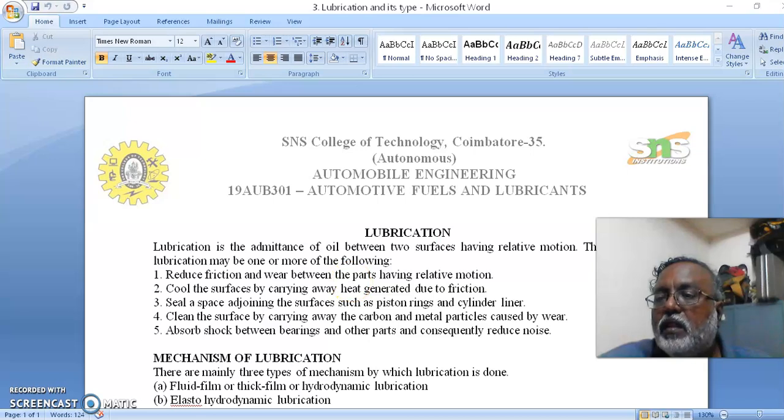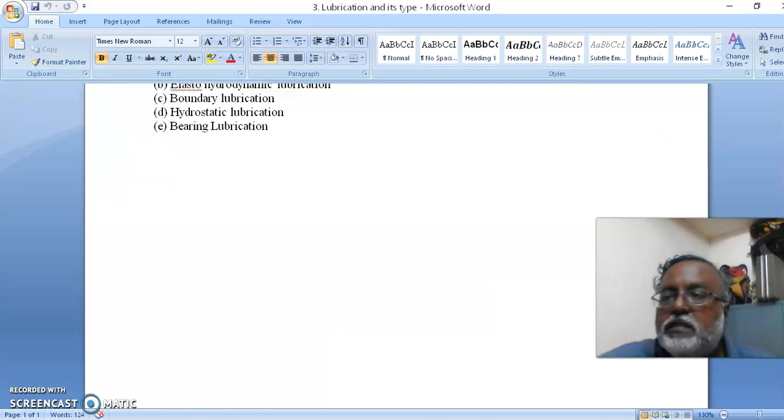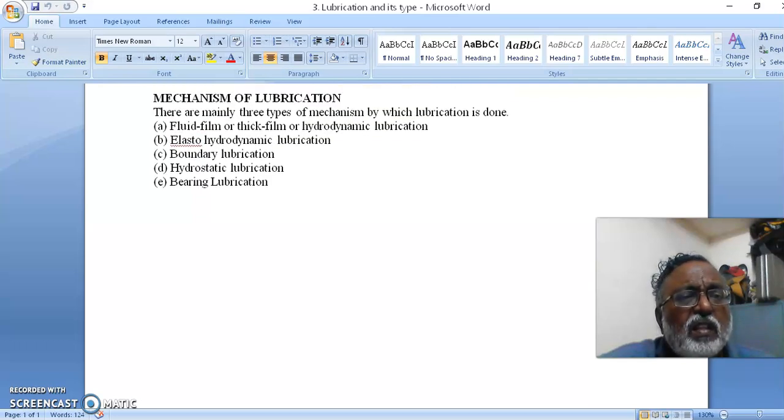The first type is fluid film or thick film or hydrodynamic lubrication.